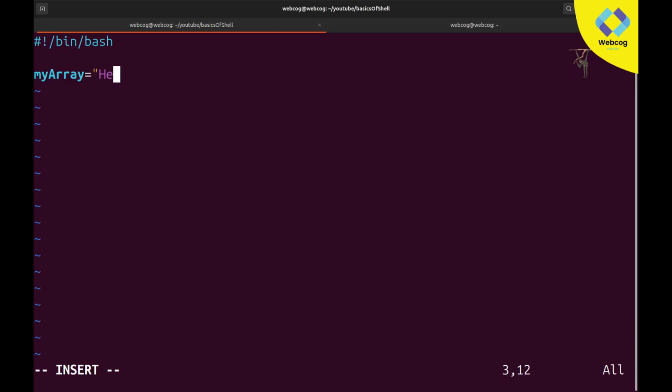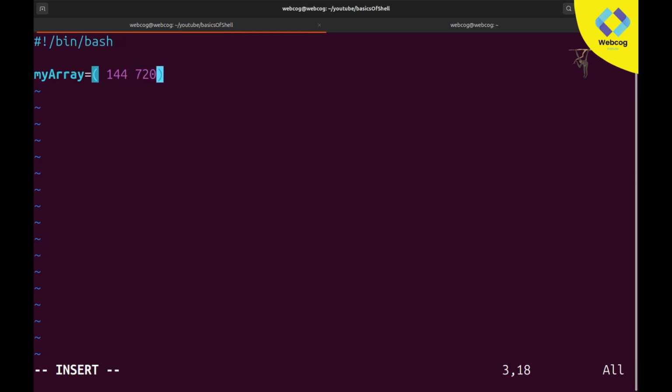But I want an array, so the array syntax is a little bit different. After the declaration of your variable and after the equal sign, you need to type round brackets, and in the round brackets just put a space, and remember this space is compulsory. Don't forget to add this space. After that, write your value. So my first value is 144, and you can see our first value 144 is stored in our array. Now I want to add my second value. So for the second value also add one more space and write your second value. My second value is 720.